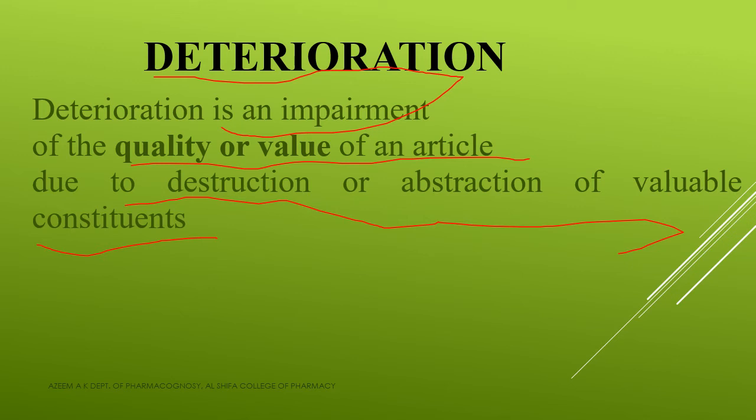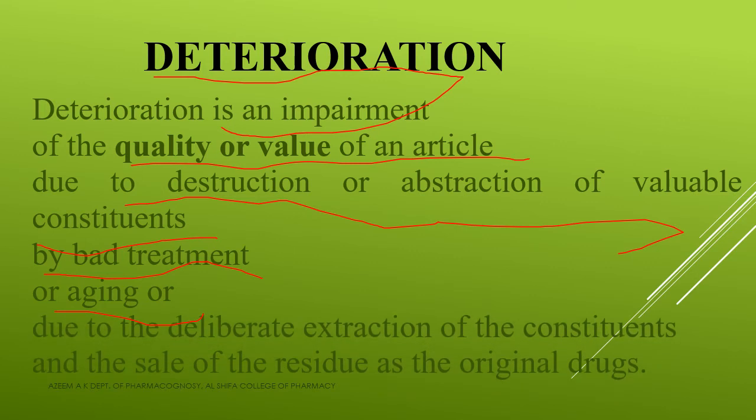Clear? So നമ്മൾ നേരത്തെ പറഞ്ഞ spoilage ആണ്. It happened due to the attack by microorganisms as well as pests. Clear? And here this deterioration is an impairment of the quality or value of an article due to the destruction or abstraction of valuable constituent, and it may be even happened by bad treatment also. Clear? So also by aging of drugs and also due to the deliberate extraction of the constituents and the sale of the residue as the original drugs.